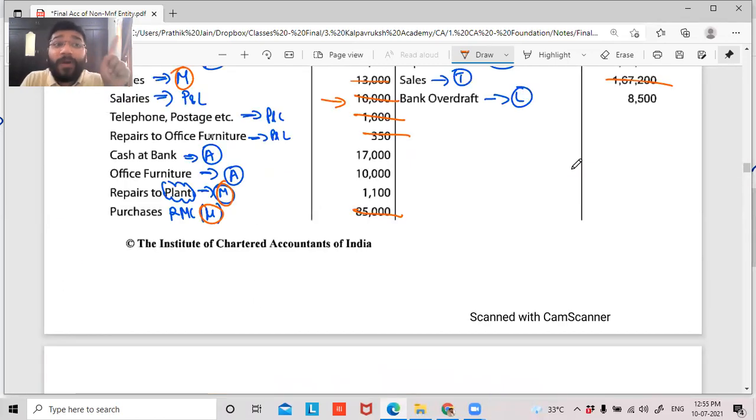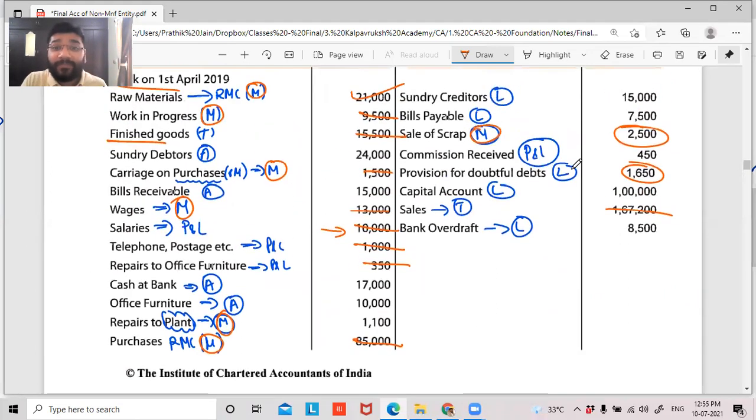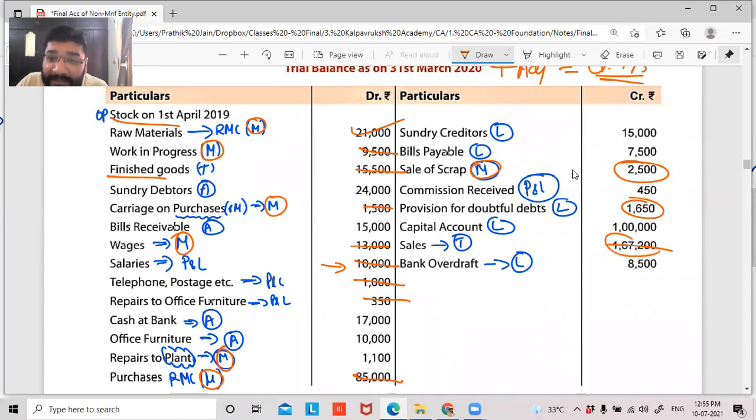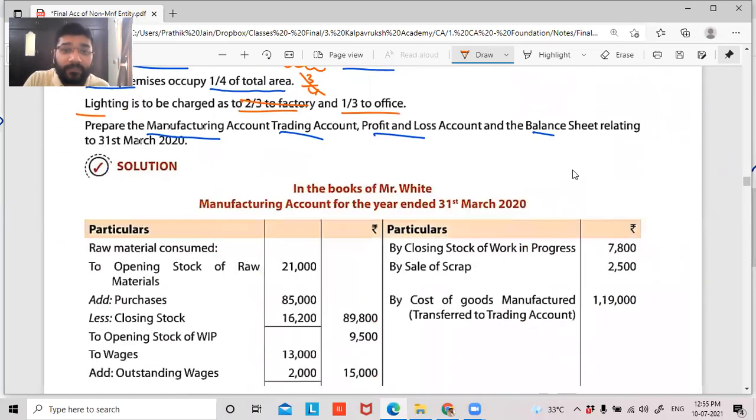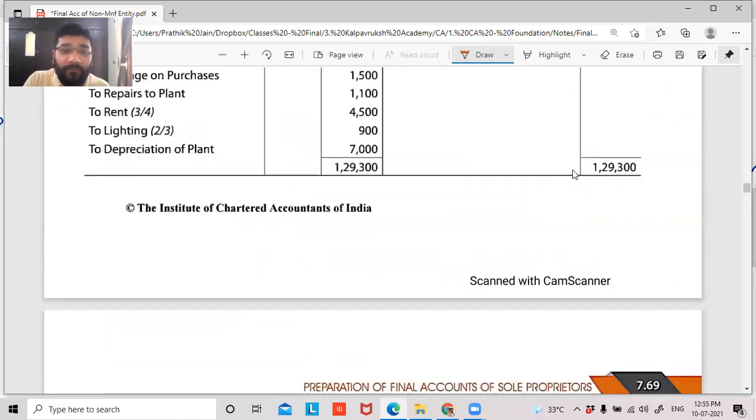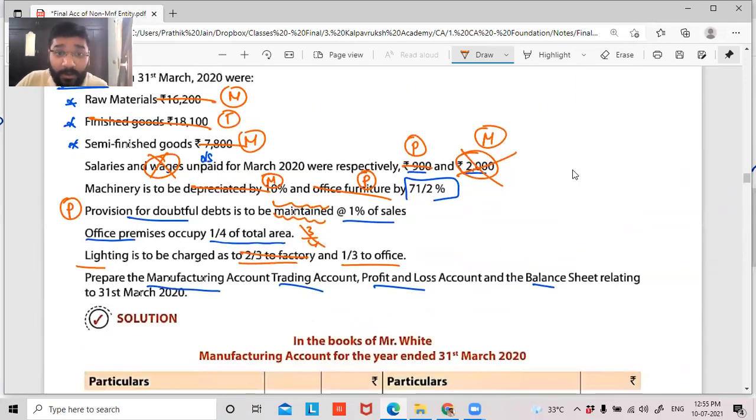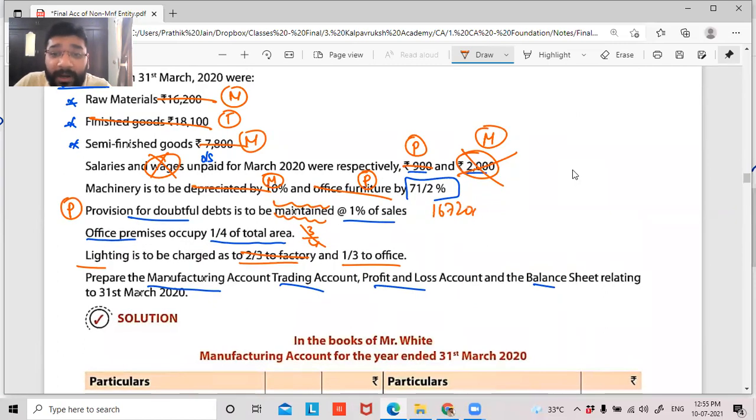Look at the twist here. So far, you've done 1% or 2% of debtors. Here, look at the language. It is saying 1% of 1,67,200. Provision for doubtful debt is maintained at 1% of sales, which means 1,67,200 into 1 by 100. Guys, you have to apply this provision on the sale value. So far we have studied that provision is applied on debtors. Guys, we have to go with the language of the question that is being given, on what amount they want to apply the provision.